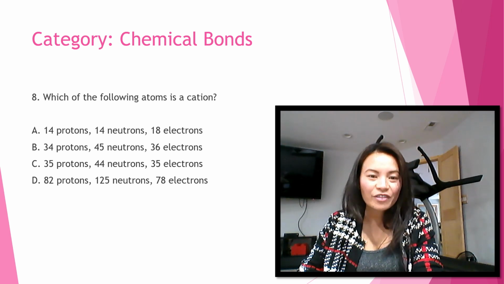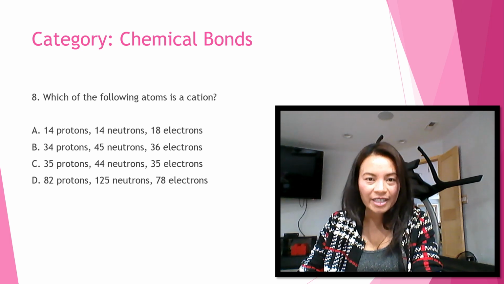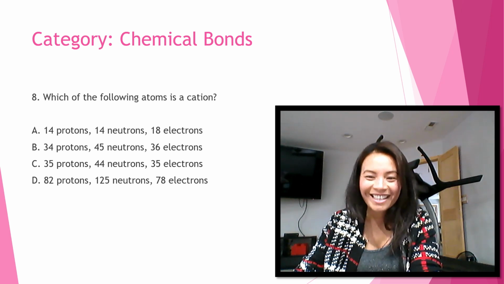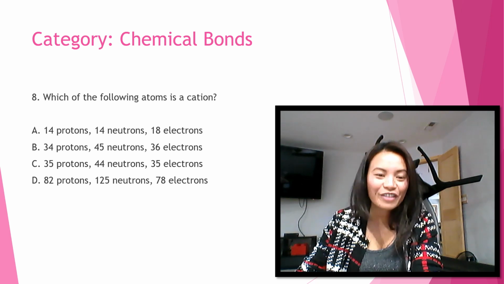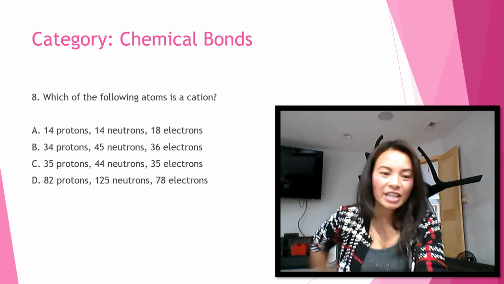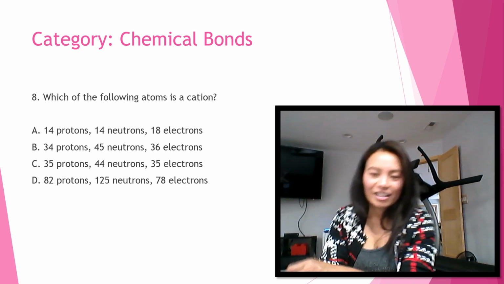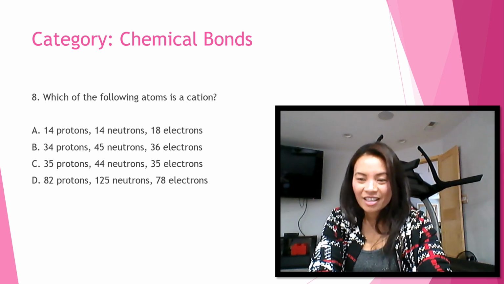Again, which of the following atoms is a cation? A, 14 protons, 14 neutrons, and 18 electrons. B, 34 protons, 45 neutrons, and 36 electrons. C, 35 protons, 44 neutrons, 35 electrons. Or D, 82 protons, 125 neutrons, and 78 electrons. Make a wise answer.